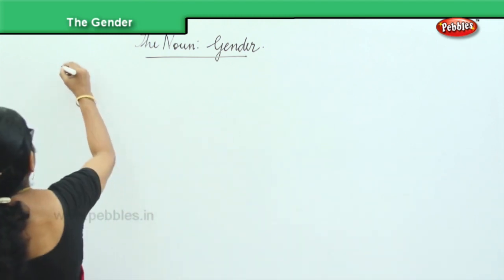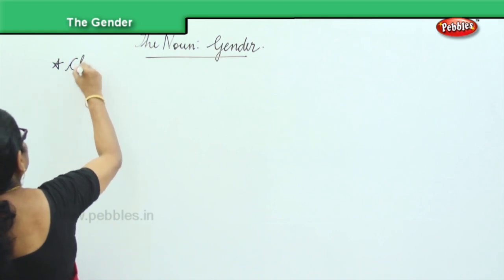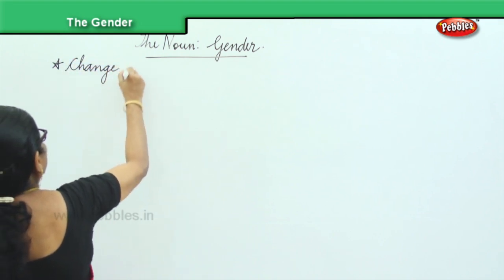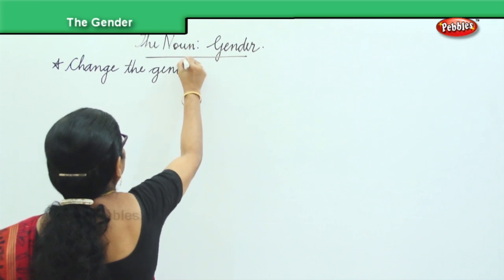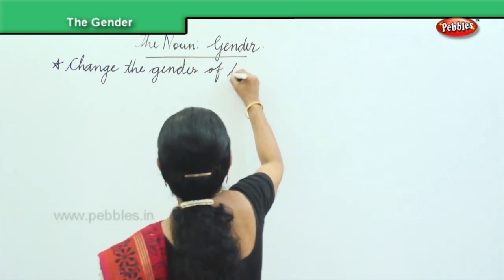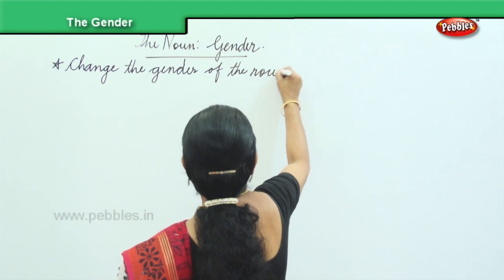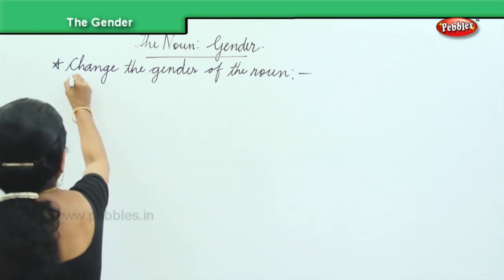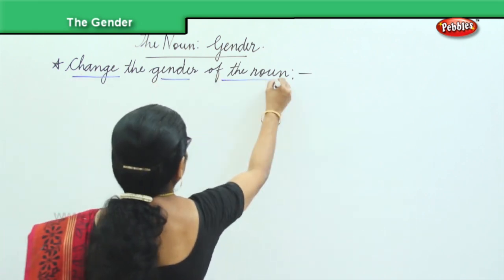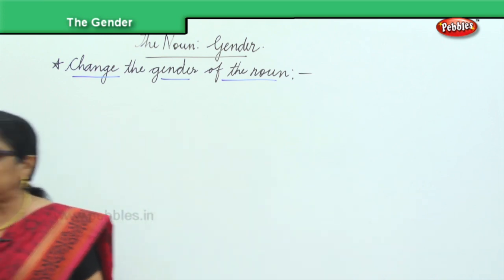Now I'll put down some sentences for you, and then you will change the gender of the nouns. Okay? So we are going to change the gender of the noun. That's what we are going to do now. Change the gender of the noun. We are going to change the gender of the noun. Okay, I'll give you the sentence and you make the changes.